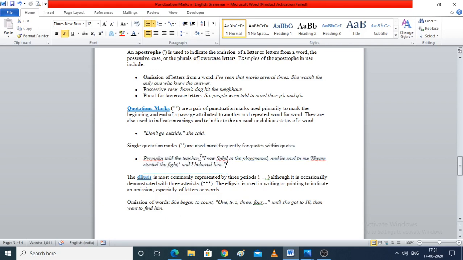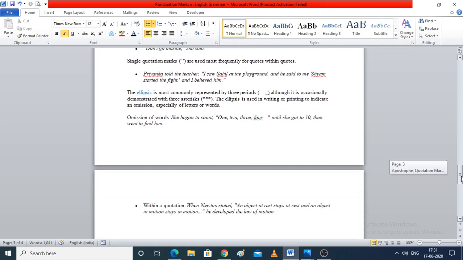So, this complete sentence has the double quotations at the start and the end, but inside it we have single quotations. So, single quotations can be used inside the double quotations, or single quotations could also be used in place of double quotations. It is our wish in which way we want to write it. Now the last one is the ellipsis.